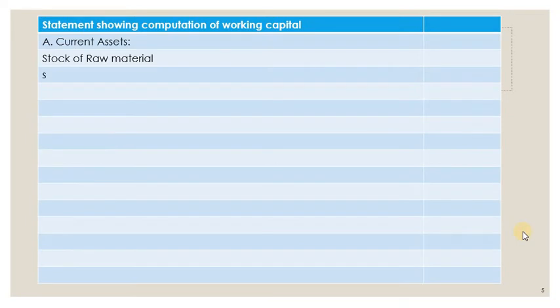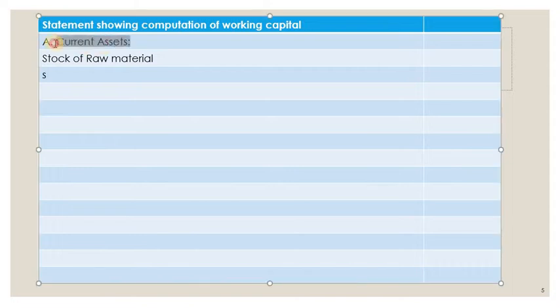Now let's work out this problem. As the heading, we have to write: statement showing computation of working capital requirement. Then the first one is current assets. Under current assets, the first one is inventory. So I have to write here inventory.